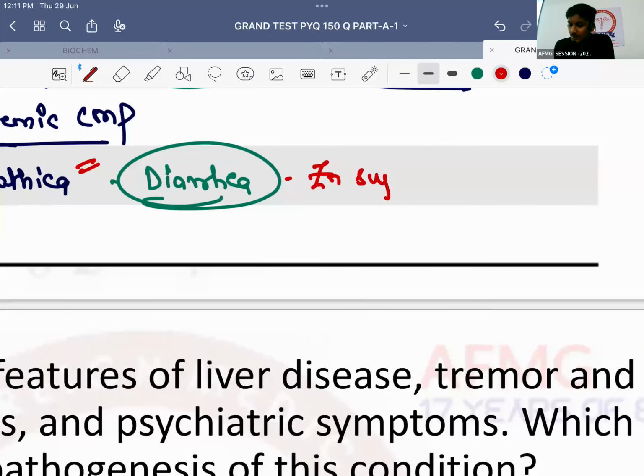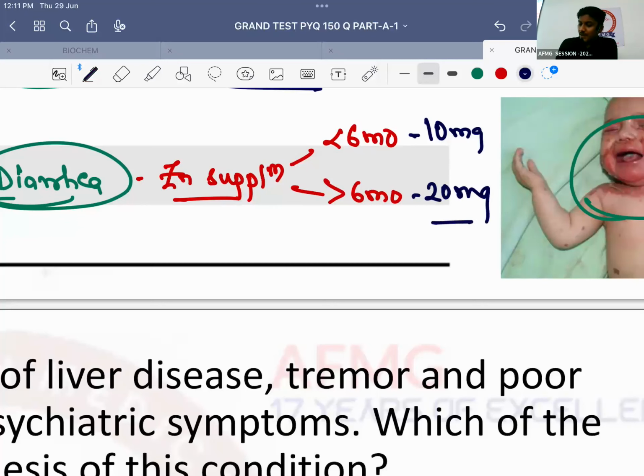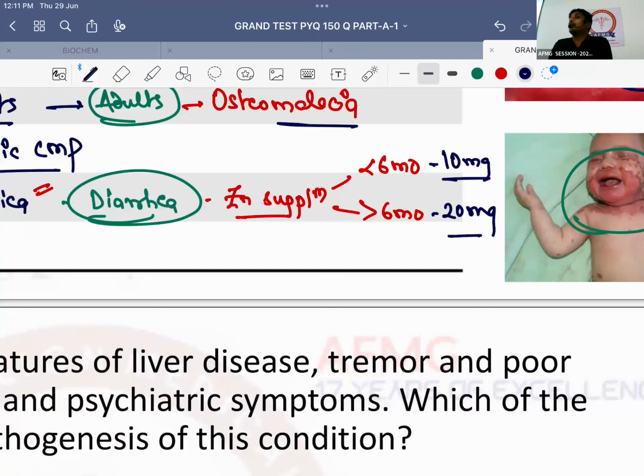What is the dose of zinc supplementation? Less than 6 months, 10 mg. Very good. Less than 6 months it is 10 mg, and more than 6 months it should be 20 mg. Shabash. So in which patients will you give zinc supplementation? In a child suffering from diarrhea: less than 6 months, 10 mg. More than 6 months, 20 mg.